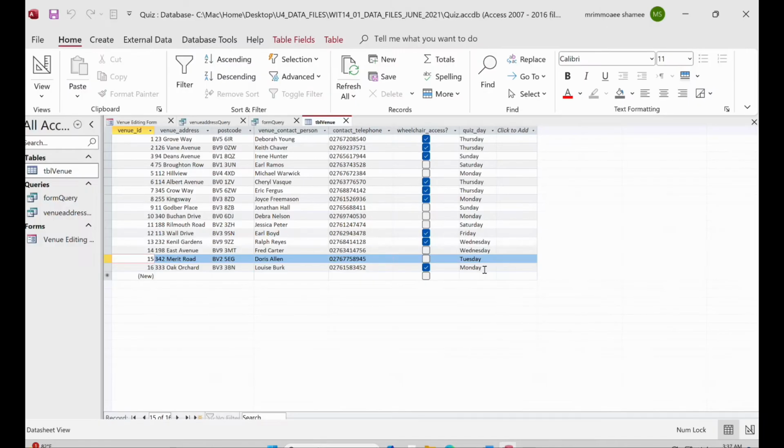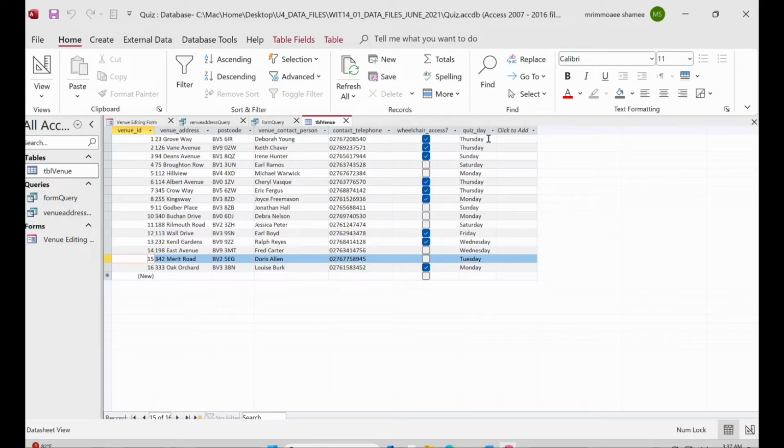So if we go through the current database system, you can see we have a venue ID, venue address, postcode, and everything, right? This one is the Thursday quiz, right? So each week they provide each quiz. This is the venue, so each venue has each quiz on each day, right?